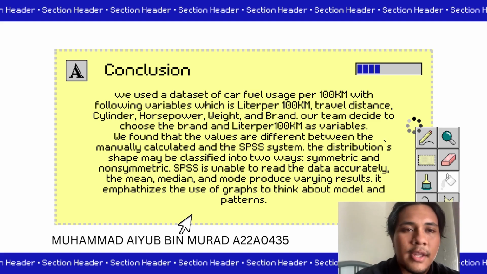We found that the values are different between the manually calculated results and the SPSS system, and the distribution shape may be classified into two ways, symmetric and non-symmetric. SPSS is unable to read the data accurately, and the mean, median, and mode produce varying results. It emphasizes the use of graphs to think about models and patterns.